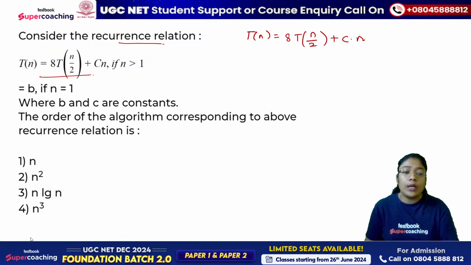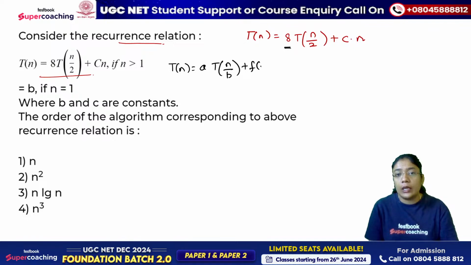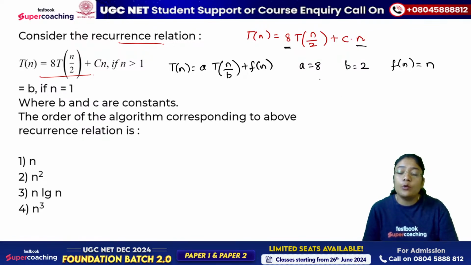In this case, can you tell me what is the value of A? If you compare it with T of n is equal to A T n by B plus F of n, what is A here? A is 8. B is 2. F of n is n. So when you know the value of A and B, A should be greater than equal to 1, B should be strictly greater than 1, both the conditions are satisfied.